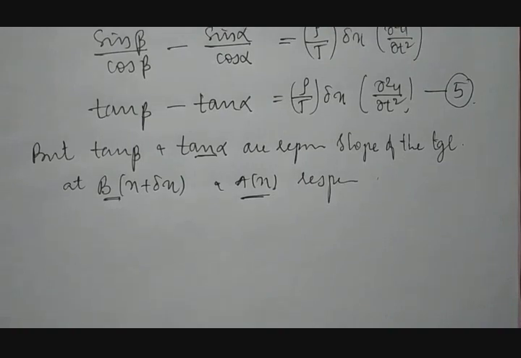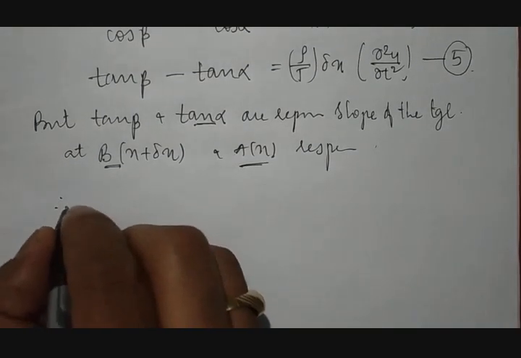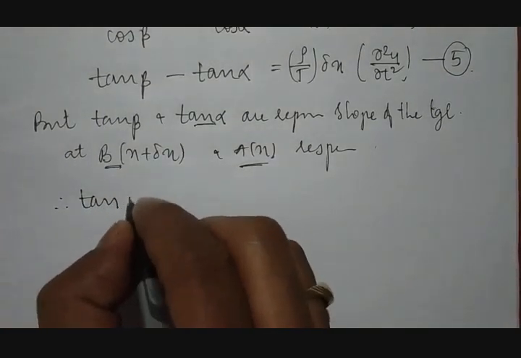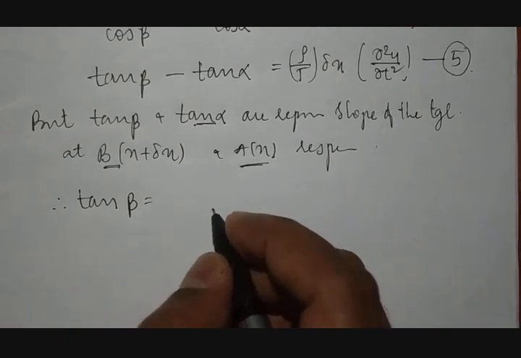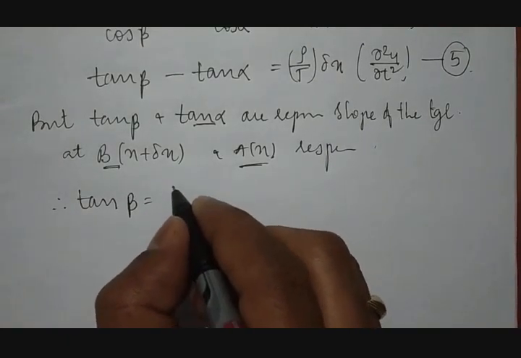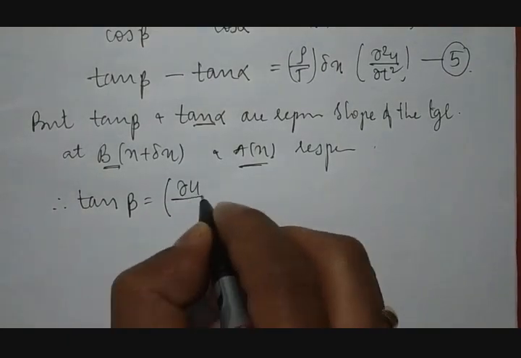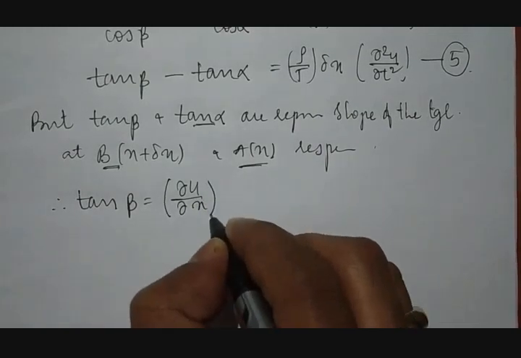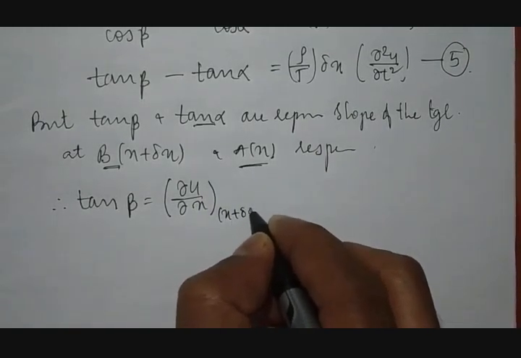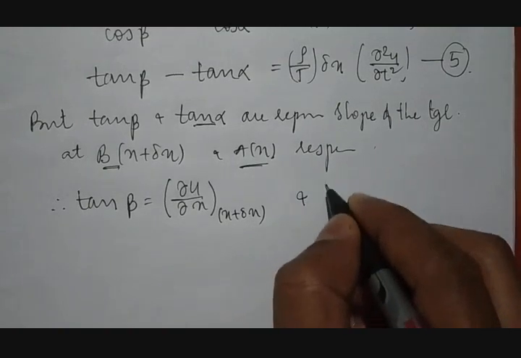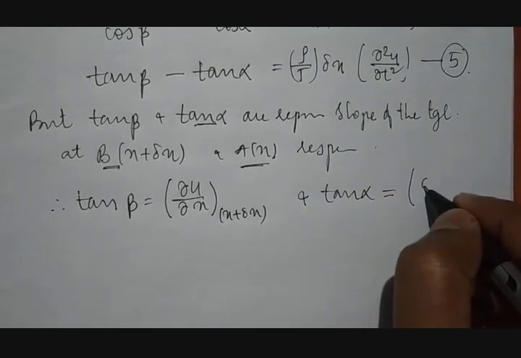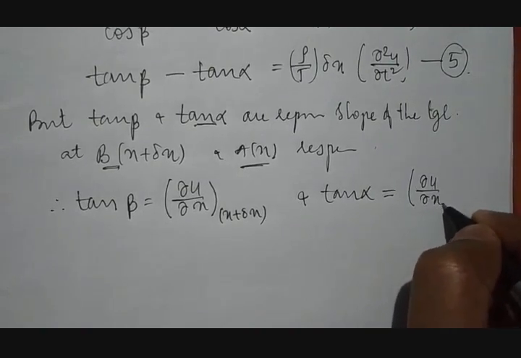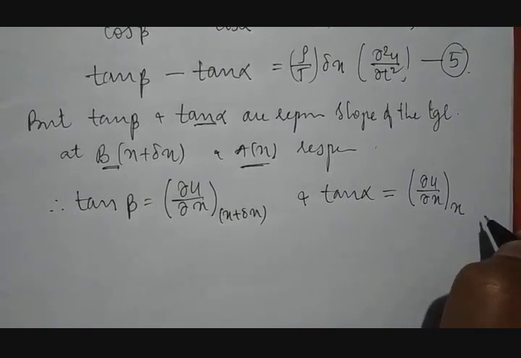These are called tangents, and we know that tangent is usually taken as dy by dx. That is the physical significance of a tangent, dy by dx. But here, since it is a partial derivative, we will take it as dou u by dou x at x plus delta x, and tan alpha, which is the slope of the tangent, will be represented by dou u by dou x at x.